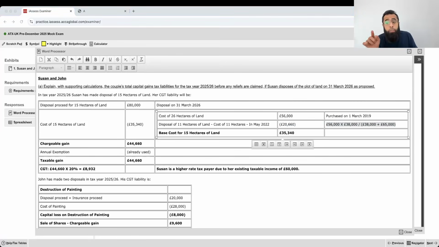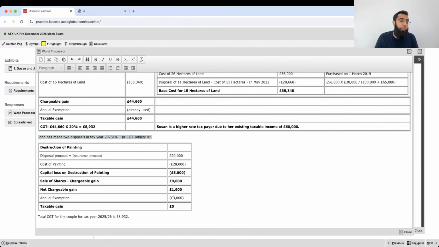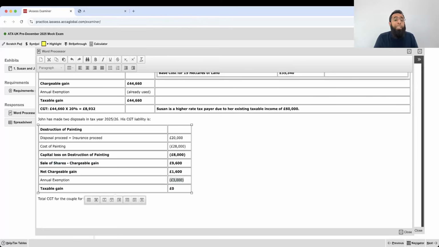Total cost into DP divided by DP plus market value of remaining. Base cost of 15 hectares goes here. You get chargeable gain, annual exemption is already used, you get taxable gain. And then come 2 disposals, destruction of painting by John and sale of shares. Annual exemption cannot create a loss, so the taxable gain was restricted to 0.